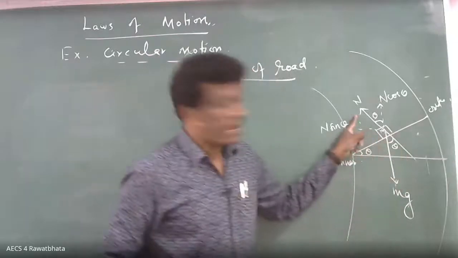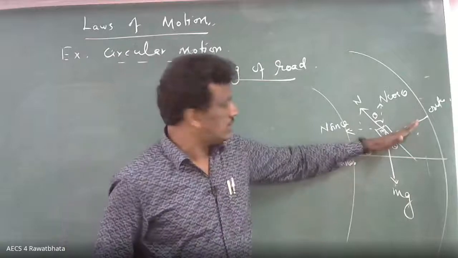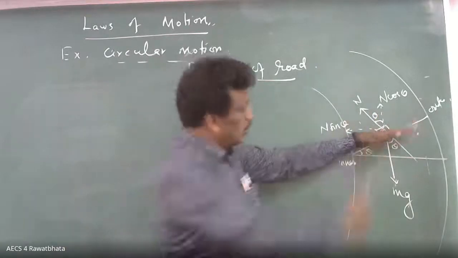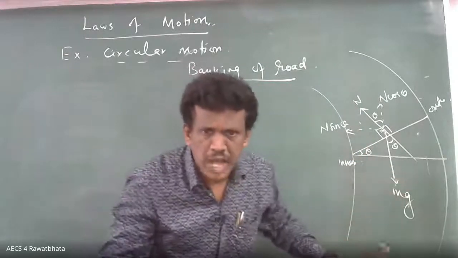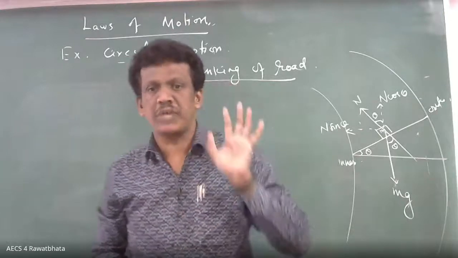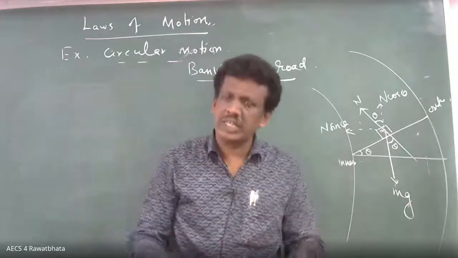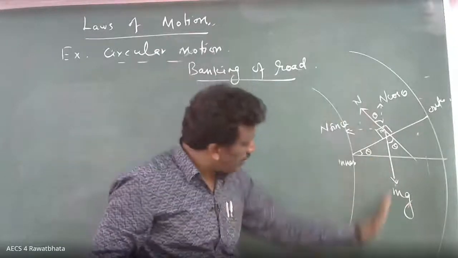Normal reaction is always normal, perpendicular to the surface. The surface is inclined, so this is normal. Suppose the surface is horizontal, this is normal. Nobody should have a doubt about normal. The surface can be horizontal, vertical, whatever, inclined. And mg is always vertically down.